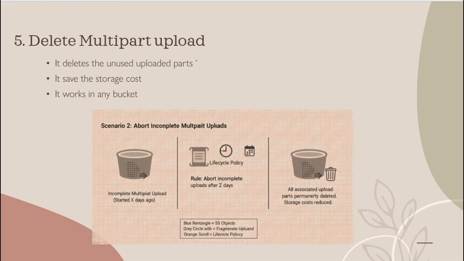And again, if I upload the file of 900 MB, the previously uploaded file's storage space will be a loss for us. So to avoid this kind of situation, this rule is used. It will abort the incomplete multi-part uploads after a certain period of time. By doing this, we can save storage cost by removing the partially uploaded objects.